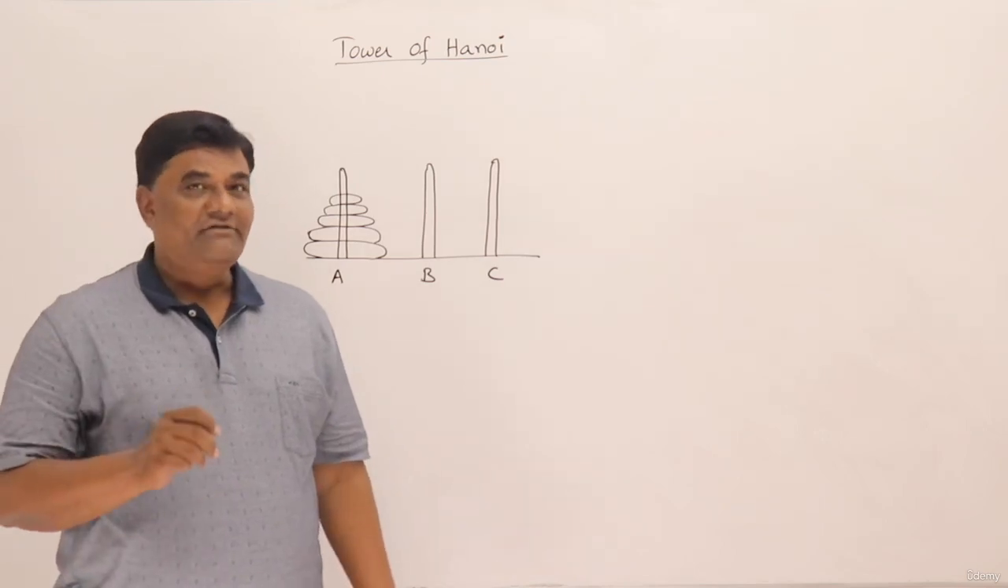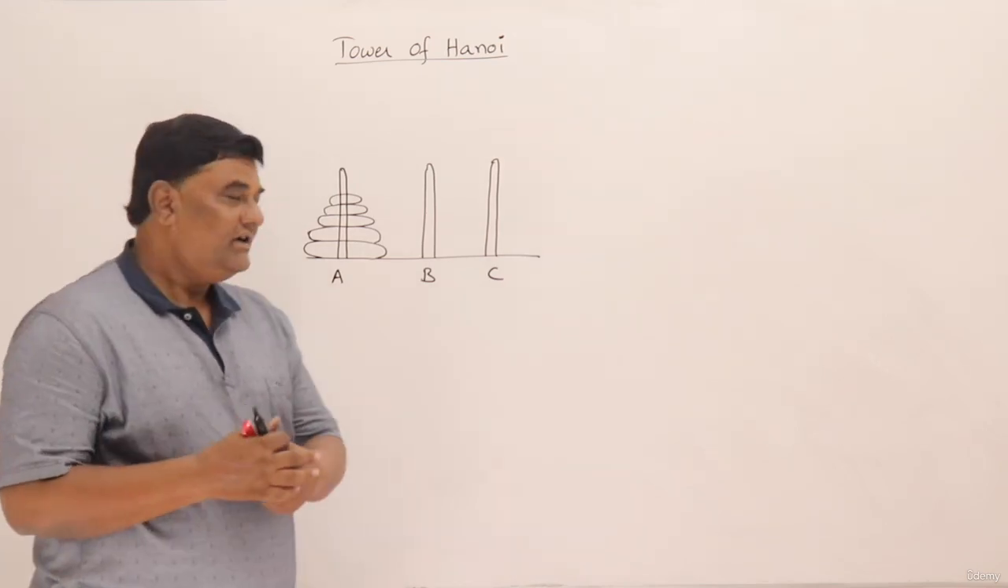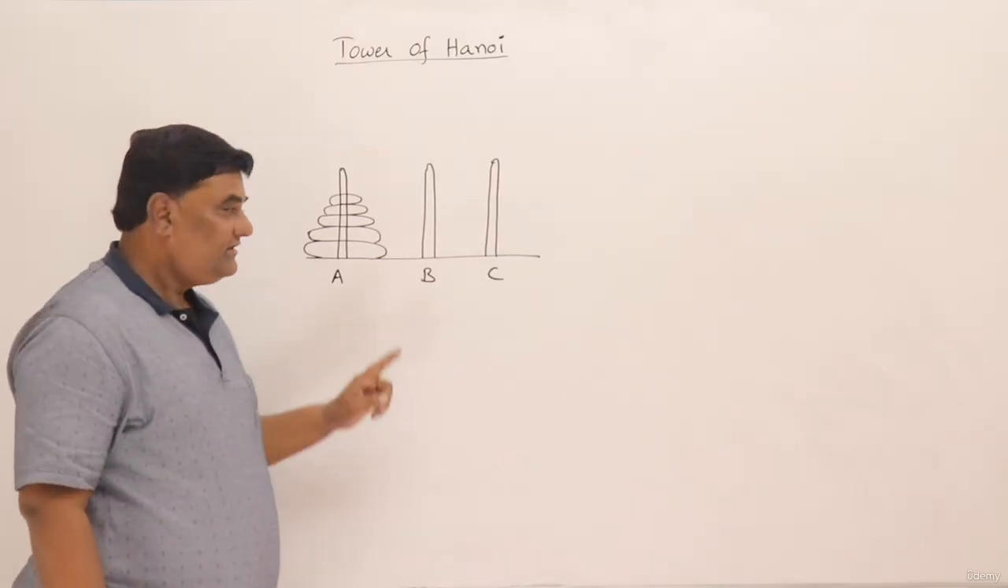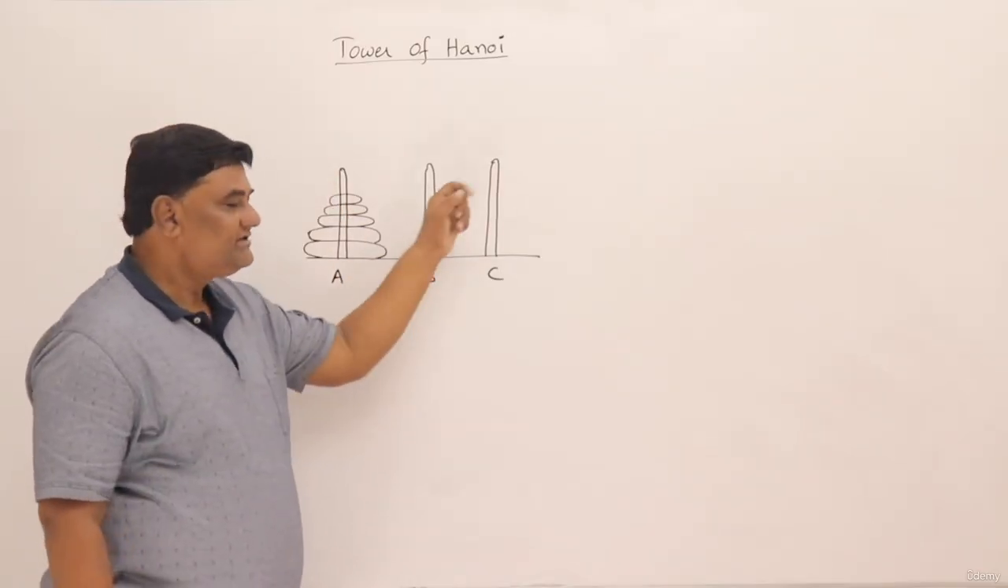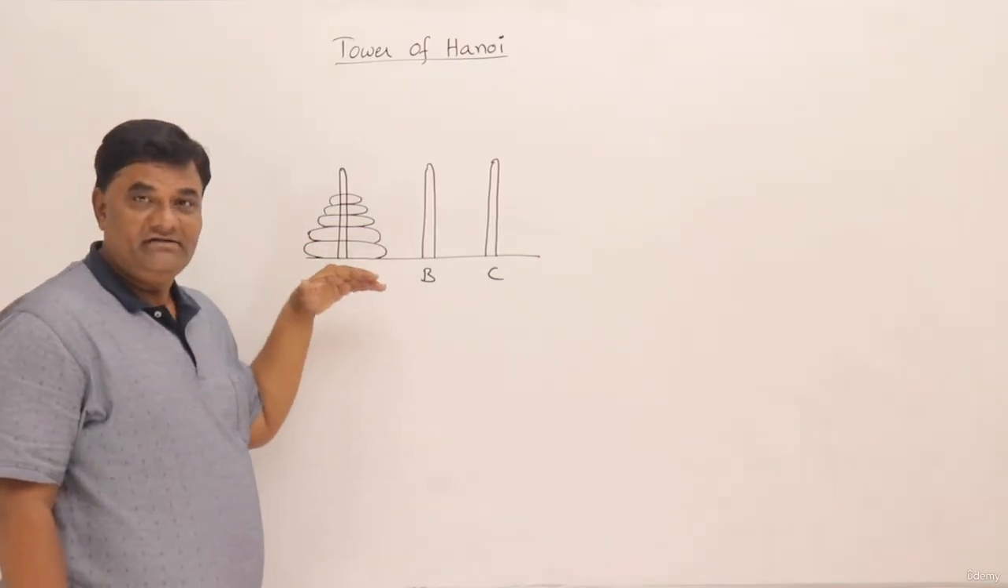The problem is Tower of Hanoi. First of all, we'll learn what the problem is. See here, there are three towers given. These are the towers, three towers given. And in one of the towers, there are some number of discs kept.